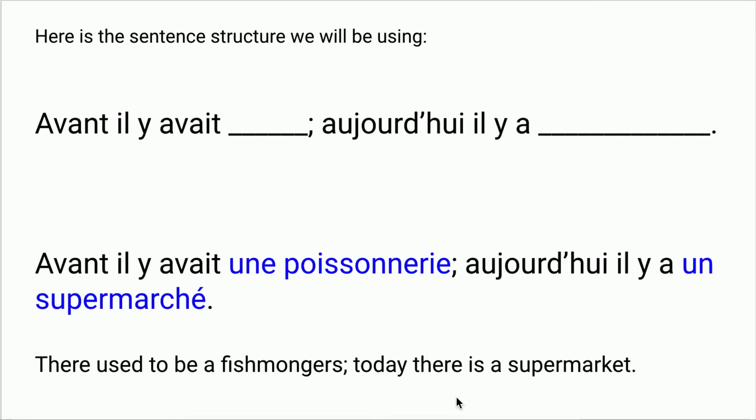So you can put those two phrases together in a sentence. We can say avant, il y avait, aujourd'hui, il y a, to say before there was, now there is. So this sentence, avant, il y avait une poissonnerie, aujourd'hui, il y a un supermarché. So one more time, avant, il y avait une poissonnerie, aujourd'hui, il y a un supermarché. And that means there used to be a fishmonger's, today there is a supermarket.